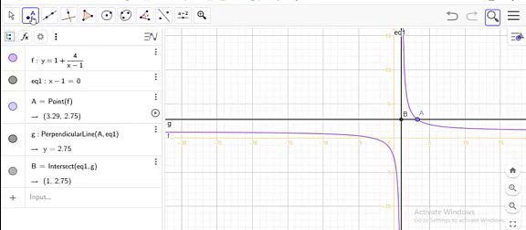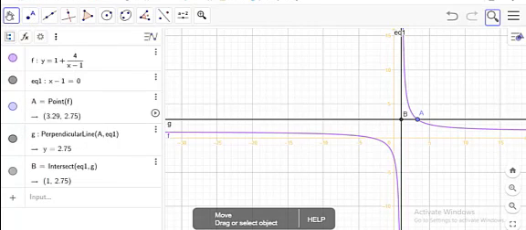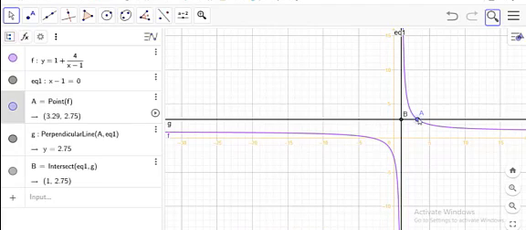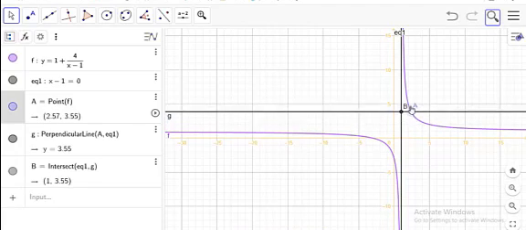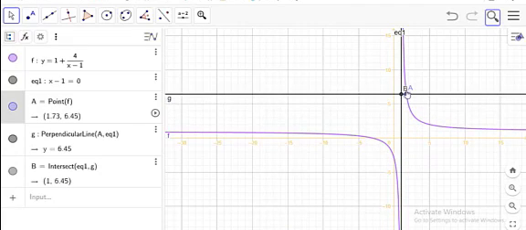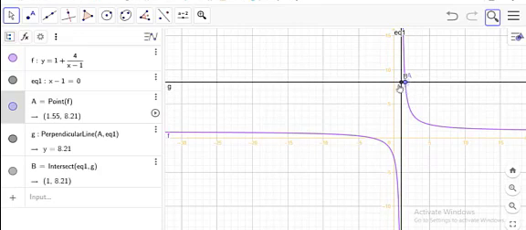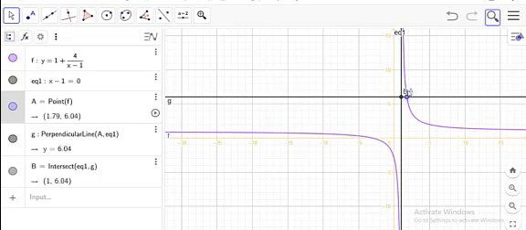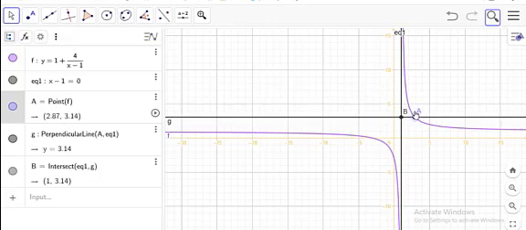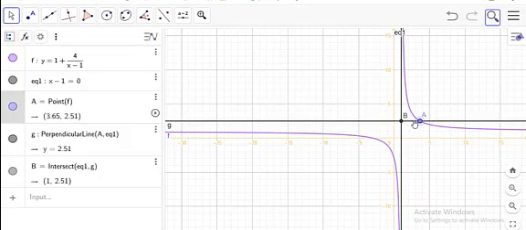As we move the point A towards infinity, this AB goes on decreasing. Let us again see. If we start from here, the AB is large.